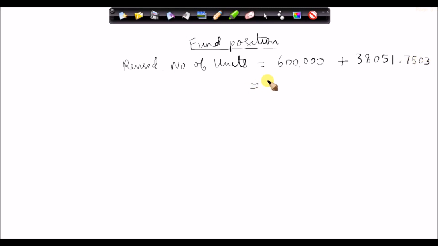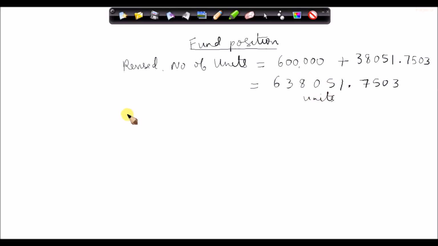So the fund is having a total number of these many units. So 6 lakh plus 38,051.7503. So the fund is having 638,051.7503 units right now.